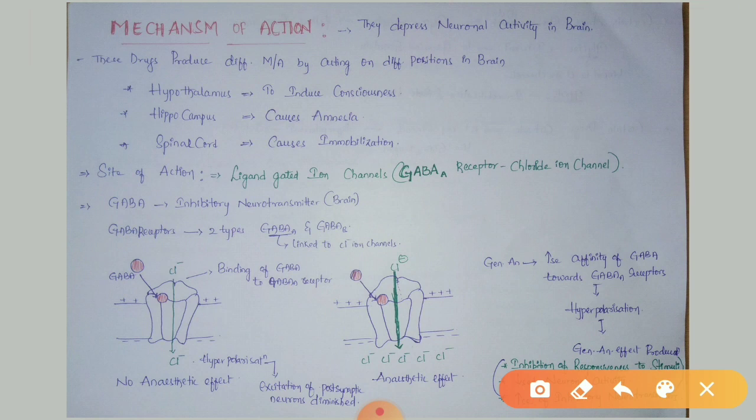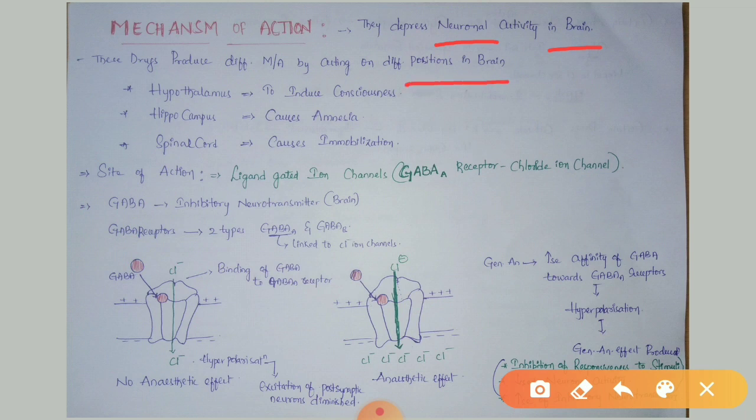Mechanism of action of general anesthetic agents. These drugs may depress neuronal activity in the brain. That means these drugs mainly act on the central nervous system and depress neuronal activity in the brain. These drugs produce different mechanisms of action by acting on different positions in the brain.